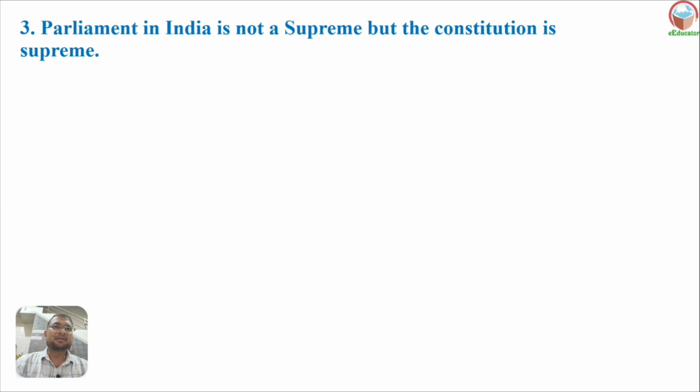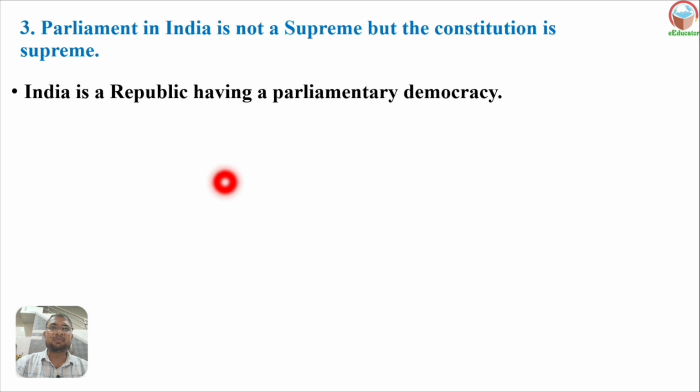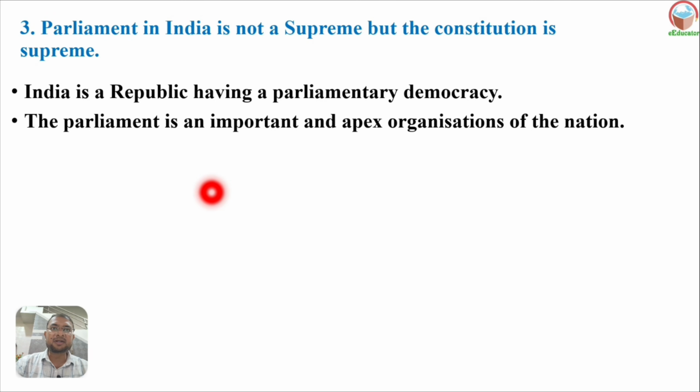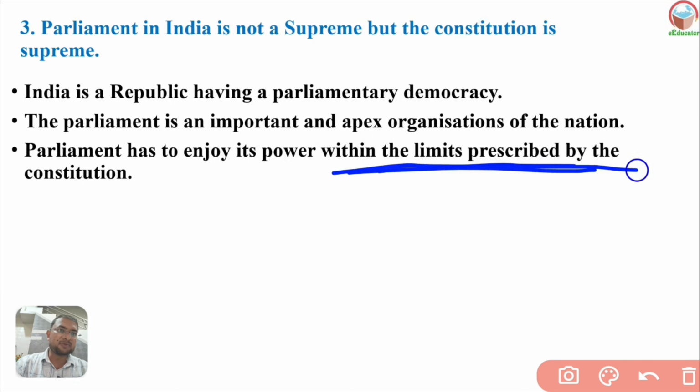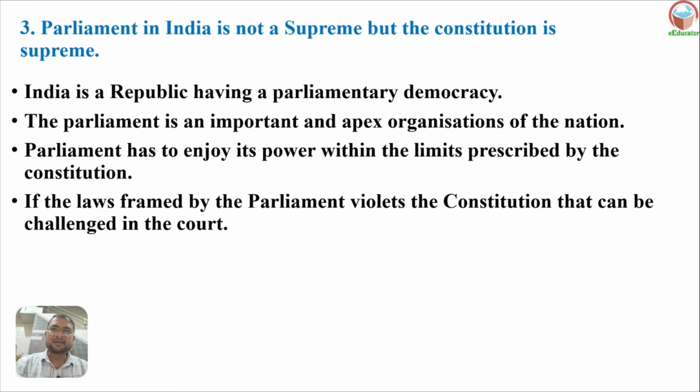Parliament in India is not supreme, but the constitution is supreme here. Parliament functions under the constitution. India is a republic having a parliamentary democracy. Parliament is an important and apex organization of the nation, one of the topmost organizations in the country, and Parliament enjoys its power within the limits prescribed by the constitution. Whatever limits are mentioned for the powers of parliament, they have already been prescribed. So Parliament functions under the constitution.